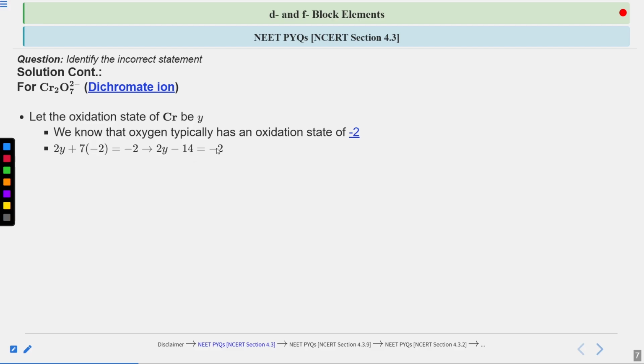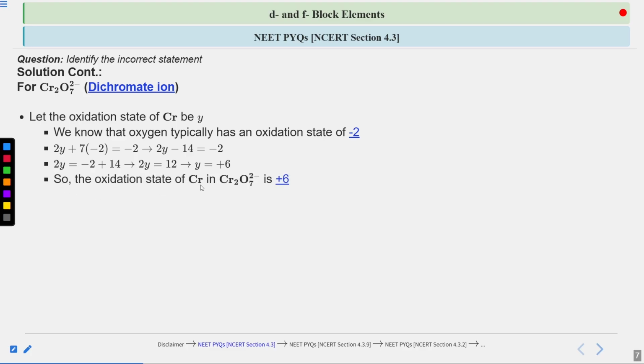Now we solve it. 2Y will become -2 plus 14, as the -14 goes to the right hand side. This implies 2Y equals 14 minus 2, which is 12. So 2Y equals 12. Now you divide 12 by 2 and Y becomes 6, because 2 times 6 is 12.